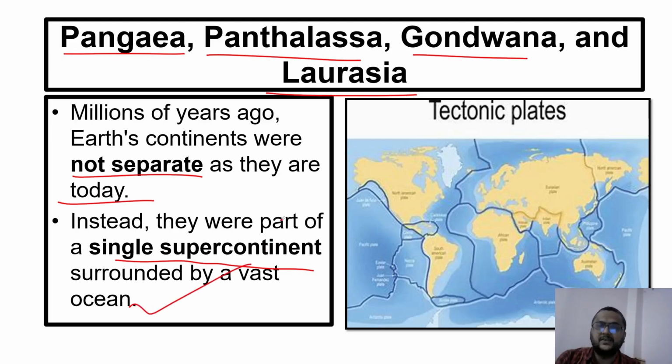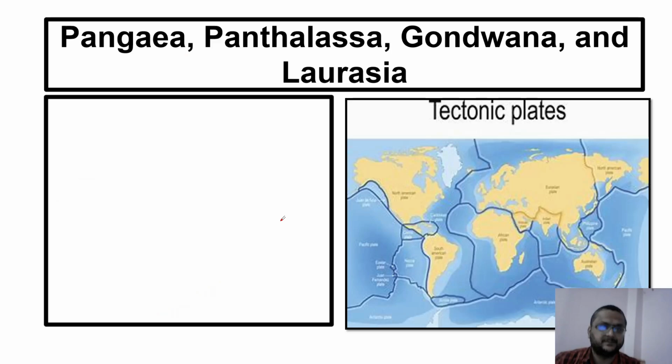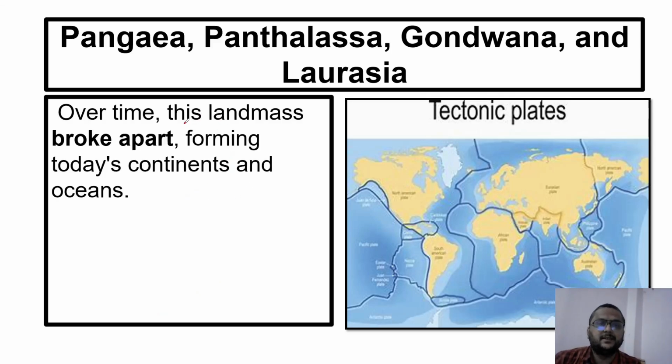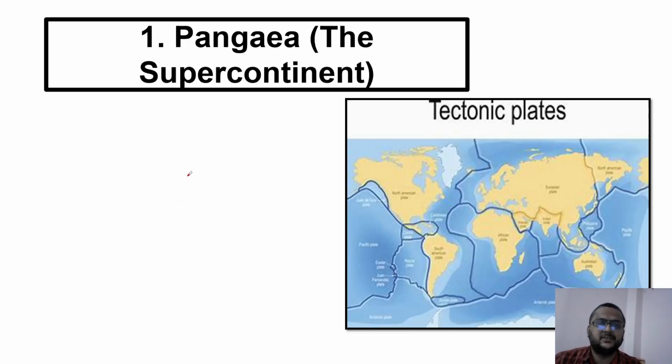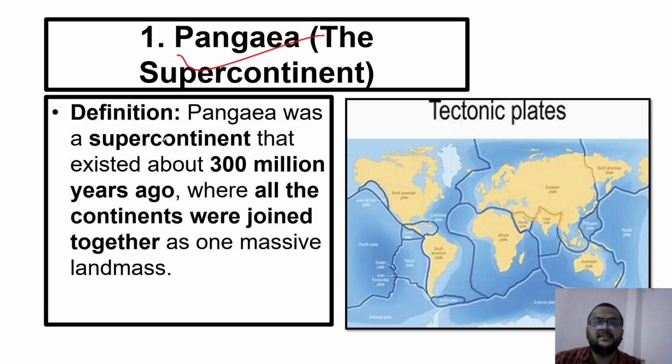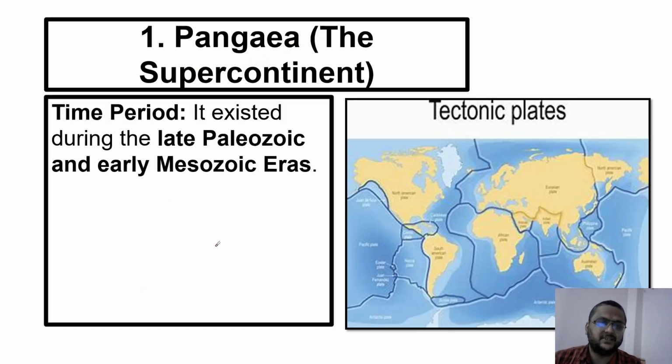So on the surface of the earth, only one continent was there and it was surrounded by a huge ocean. Over time, this landmass broke apart, forming today's continents and oceans. This is the story. In that, Pangaea is the supercontinent. Pangaea was a supercontinent that existed about 300 million years ago, where all the continents were joined together as one massive landmass.